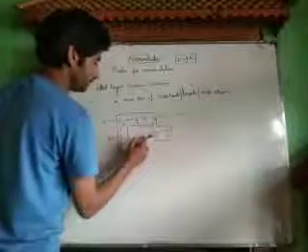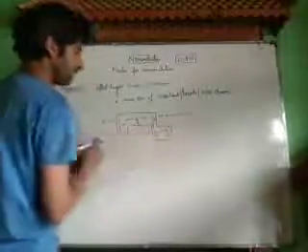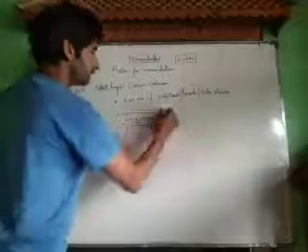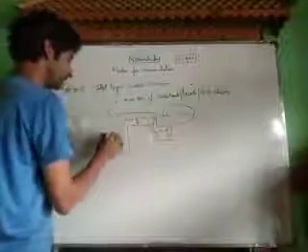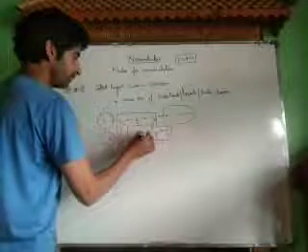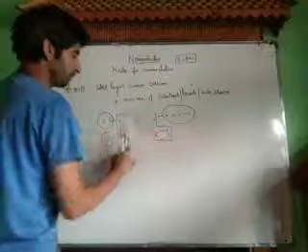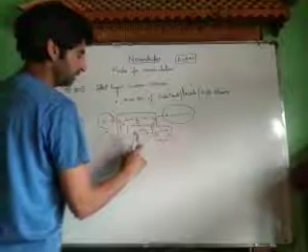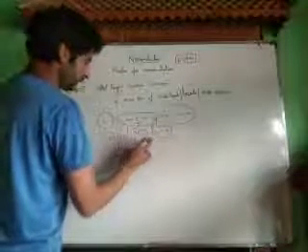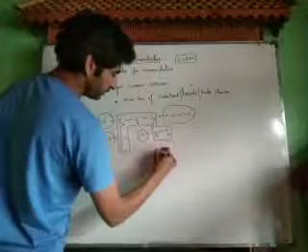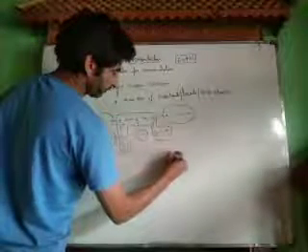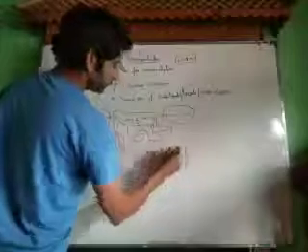This is one substituent, that's one side chain. This is the second side chain, this is the third side chain, and this is the fourth side chain. This longest chain of 7 carbon atoms contains 4 side chains.